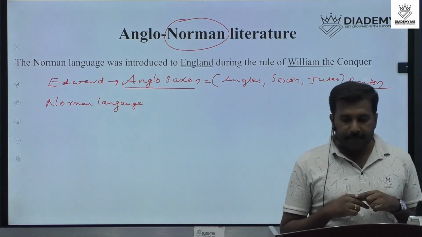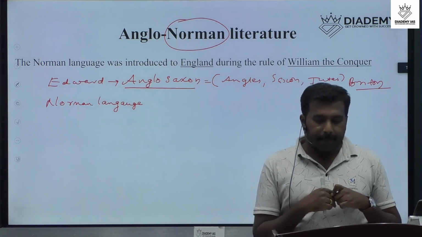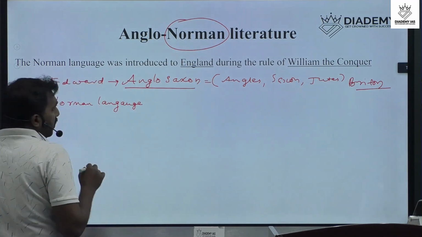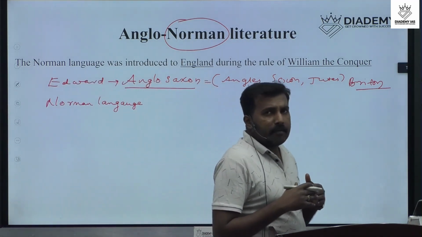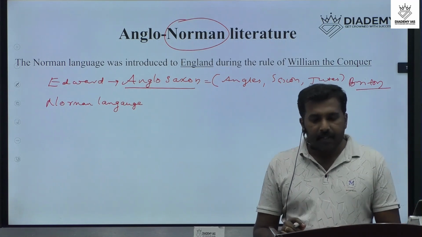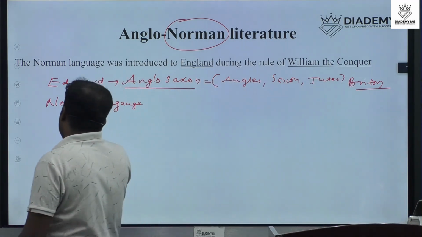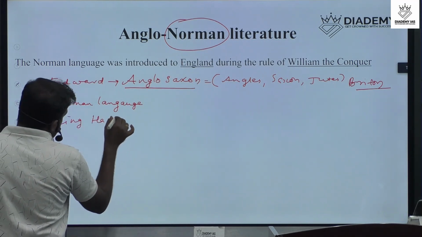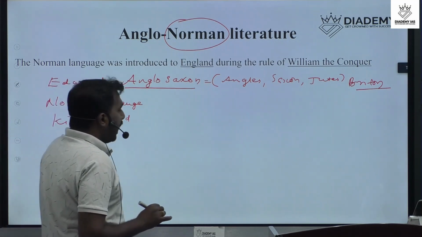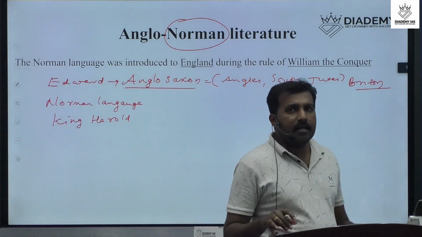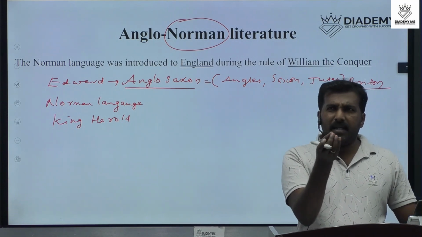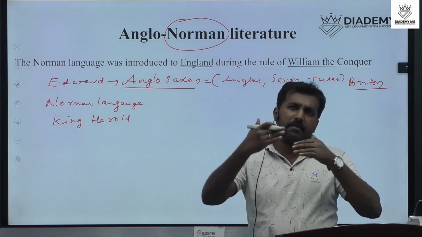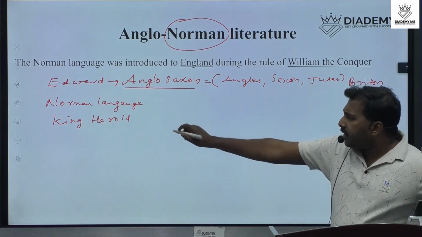That's an important point. Next we have to discuss another name we have to keep in our mind, King Harold II. King Harold was actually the last king, for a short time period only.